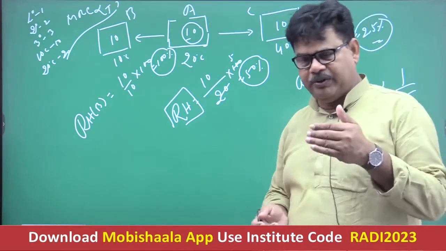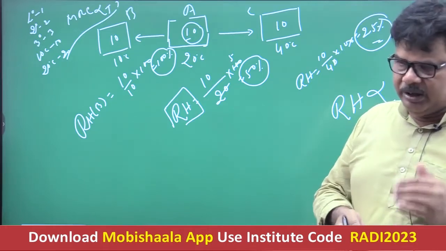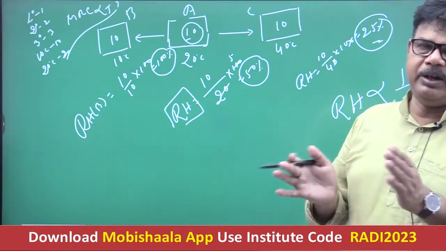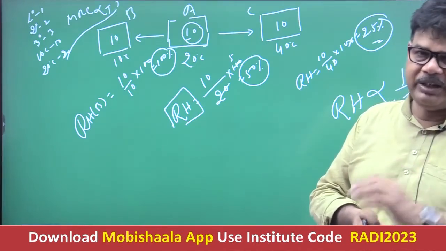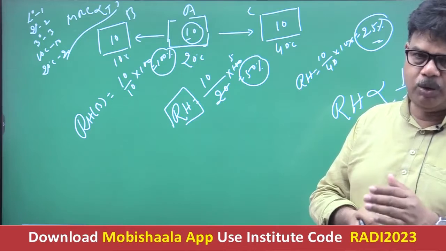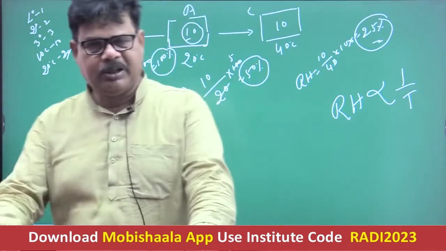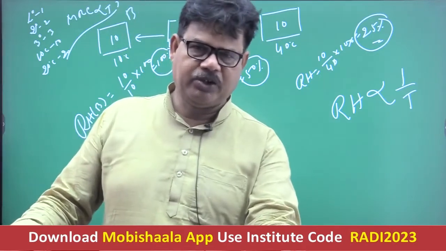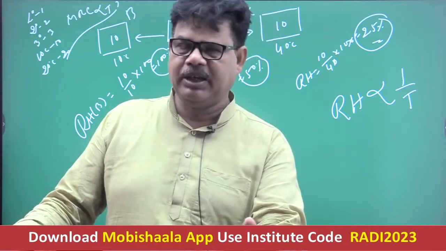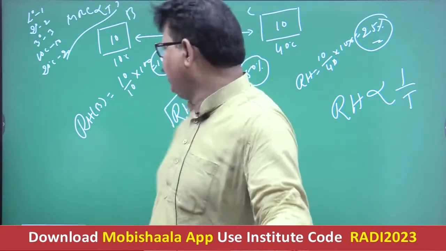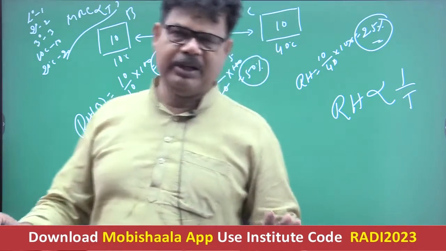Actually, you see, relative humidity is the indicator of saturation of the air. So if you increase the temperature, then the air will tend towards unsaturation. But if you decrease the temperature, it will tend towards saturation. So what is the actual position of relative humidity? It is clear. We have three positions, A, B and C. In case of A, the relative humidity is 50%. If you decrease the temperature, then relative humidity increases, right? And as was seen in this case, if you increase the temperature, then relative humidity gets decreased.